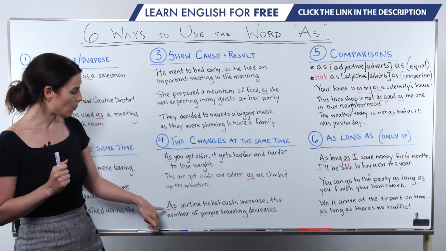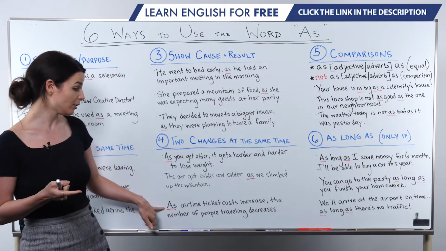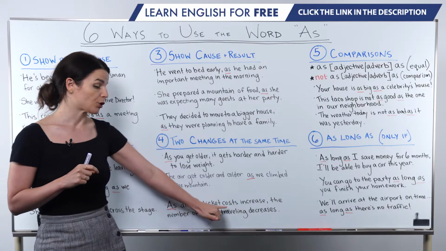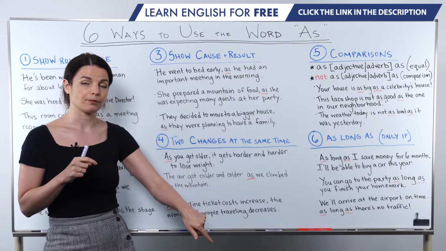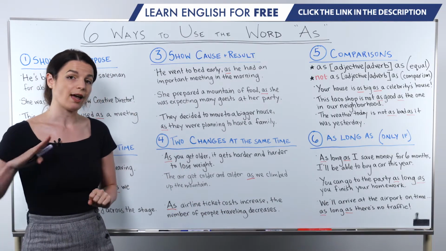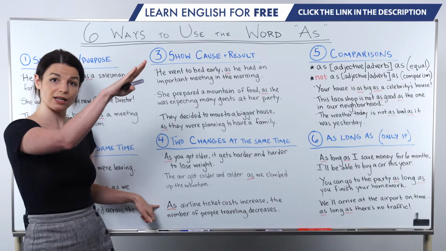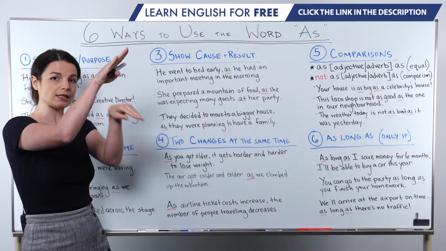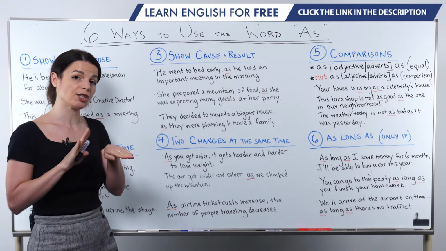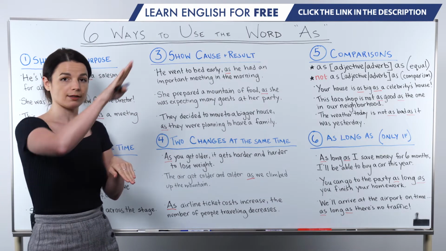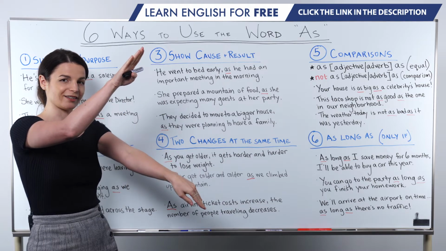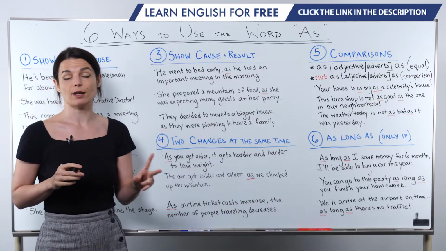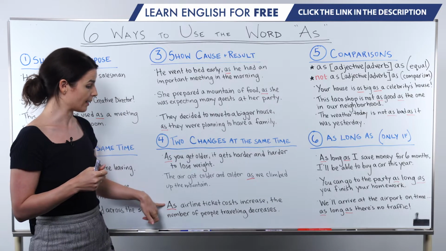Okay, let's look at one more example. As airline ticket costs increase, the number of people traveling decreases. So again, we have two things changing here. As airline ticket costs increase, as they go up, the number of people traveling decreases. So in this case, we have changes in two directions. Costs increase, the number of travelers decreases. We express that these two changes are happening at the same time with this "as" pattern.